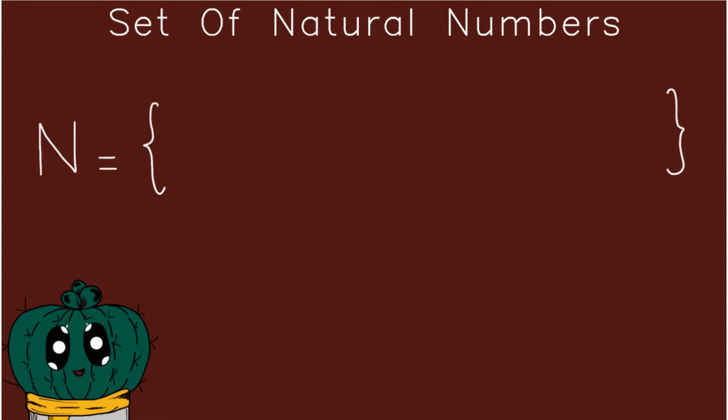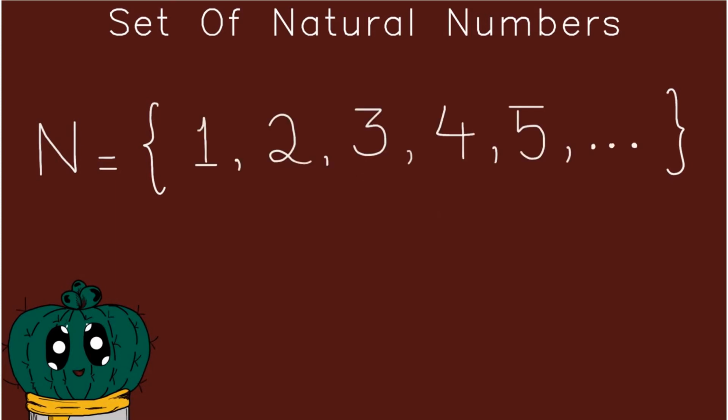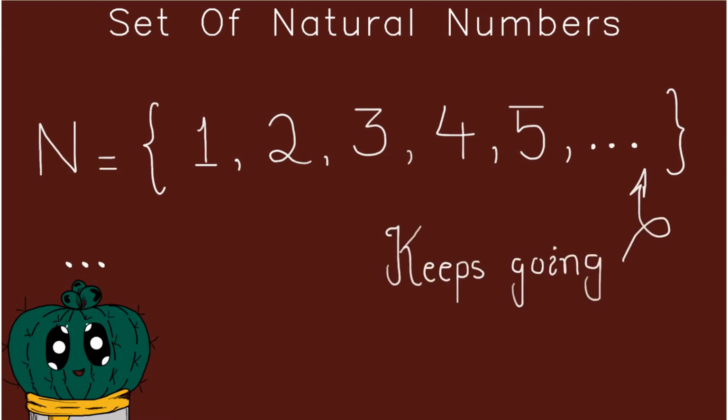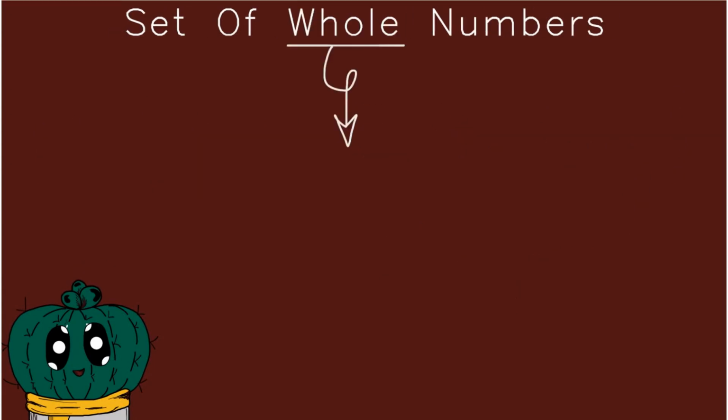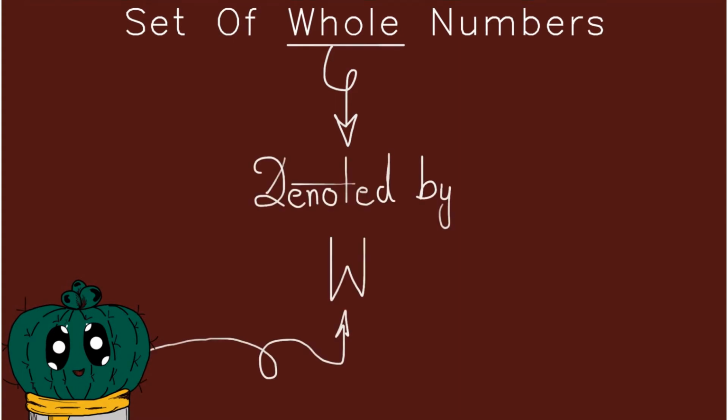These natural numbers are the following. We start with the number 1, and then we move on. So we have 1, 2, 3, 4, 5, and so on and so forth. These three dots represent that they keep on going, they don't stop. Moving on, we also have what are called whole numbers. Whole numbers are given the capital letter W, and this is how you know that this is representing whole numbers.